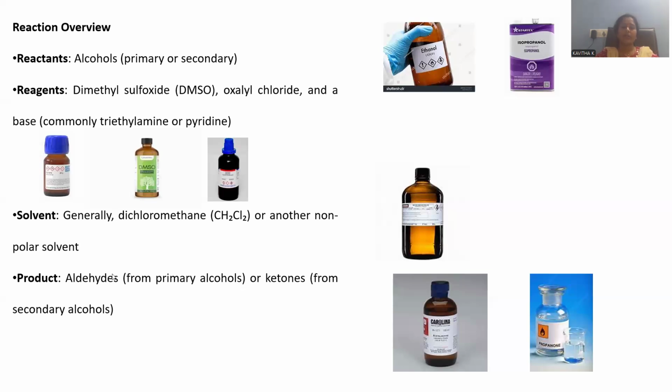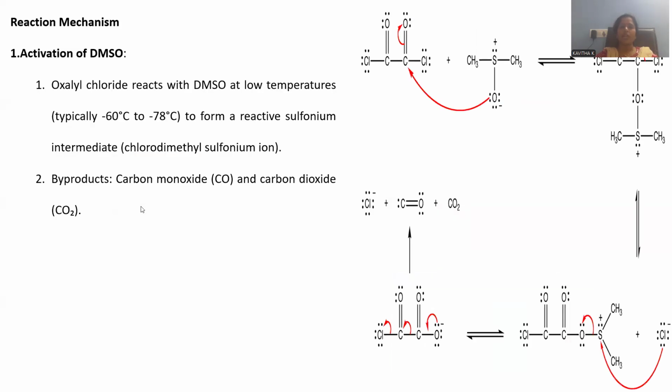The products expected for Swern oxidation will be an aldehyde for a primary alcohol and a ketone for a secondary alcohol. This is the way ethanol gives rise to acetaldehyde. Isopropanol gives rise to propanone as the subsequent product. So this is regarding the reaction overview. Let's enter into the mechanism.